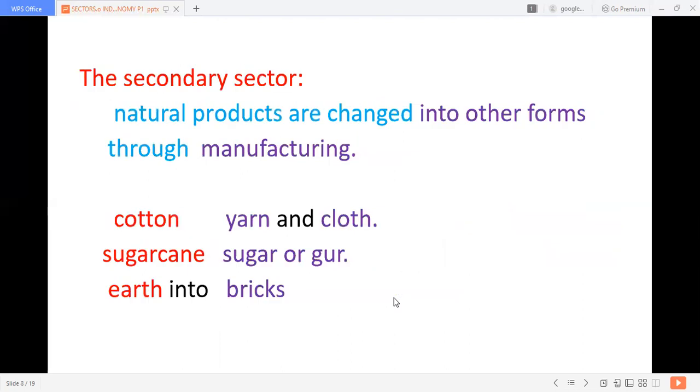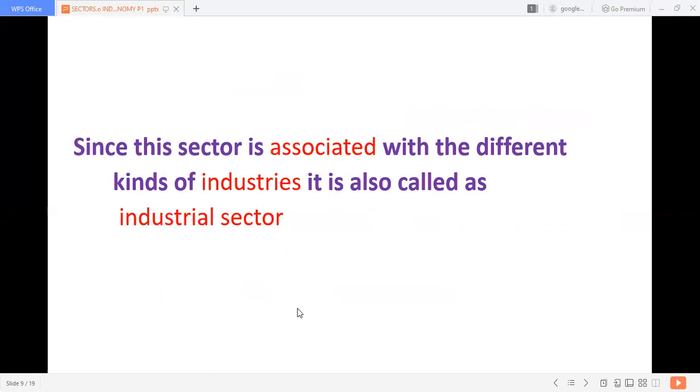What is the secondary sector? Using the primary product as raw material, I mean cotton to shirt, sugarcane to sugar, earth to bricks. So natural products are changed into other forms by manufacturing in industries. For example, cotton to yarn and cloth, sugarcane to sugar, and earth to bricks. This is called the secondary sector. Since this sector is associated with different kinds of industries, all the manufacturing goes on in industries, so this is also called the industrial sector.